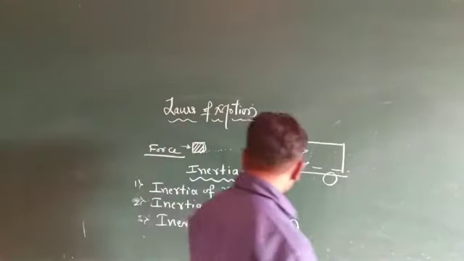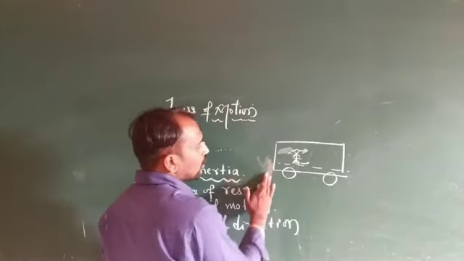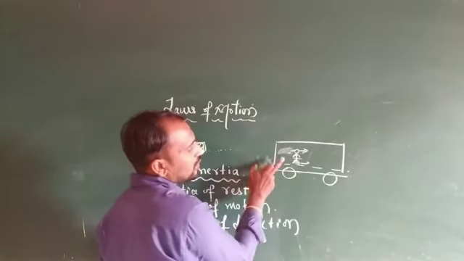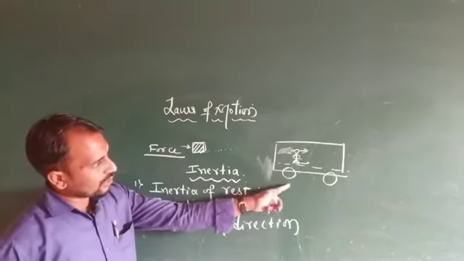Another one we consider is inertia of motion. Inertia of motion is the inability of a body to change by itself its state of uniform motion along a straight line. For example, here we consider a passenger and a bus both in motion, traveling along a straight line.